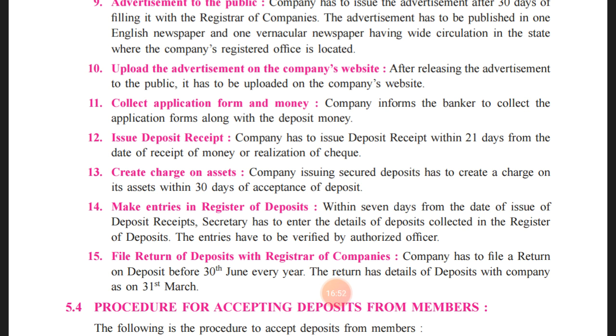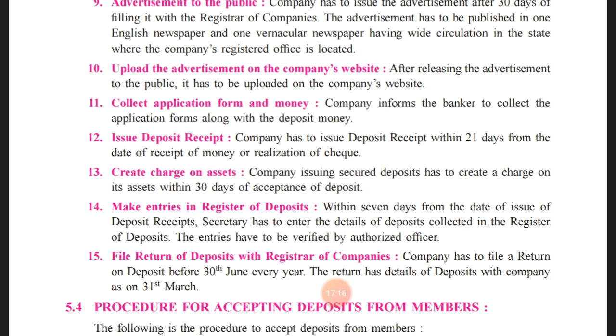The next one, collect the application form and the money. The company informs the banker to collect the application form along with the deposit money. So the company secretary will intimate the banker to go for the collection of the application form along with the money, so that they can verify everything, and accordingly they can start with the further procedure.